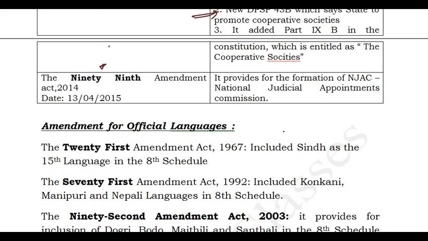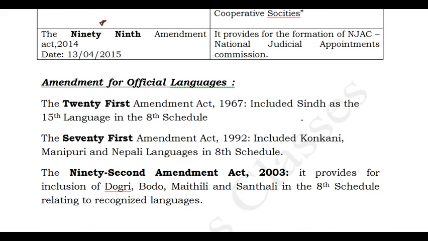Yeah friends, and we'll discuss the 99th Amendment Act of 2014, a very recent one. It has got the President's assent also, and it came into effect from 13th April 2015. It talks about the NJAC, National Judicial Appointments Commission. It provides for the formation of NJAC. So this is about the 99th. And the 100th constitutional amendment is in the pipeline, and we may get it very soon. This is the exchange of enclaves and exclaves, with exchange of land with Bangladesh. So this is what, friends.